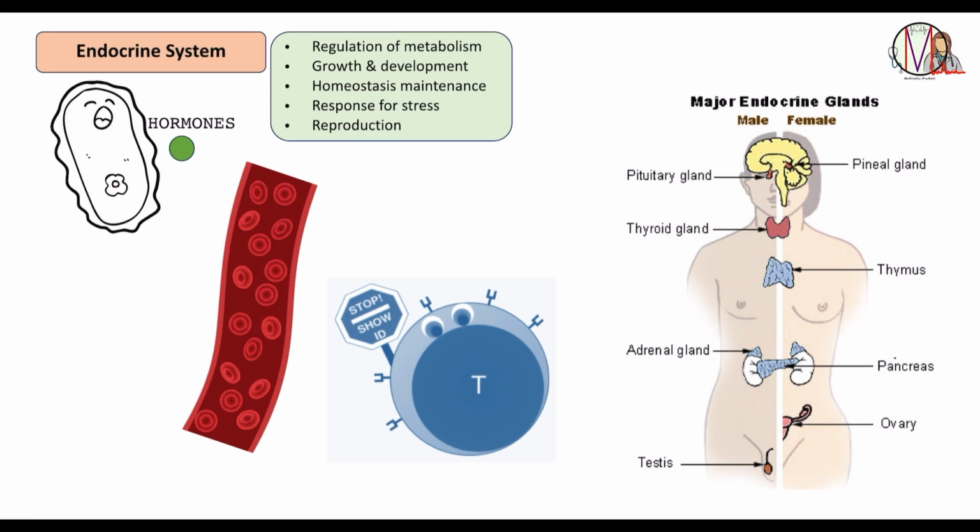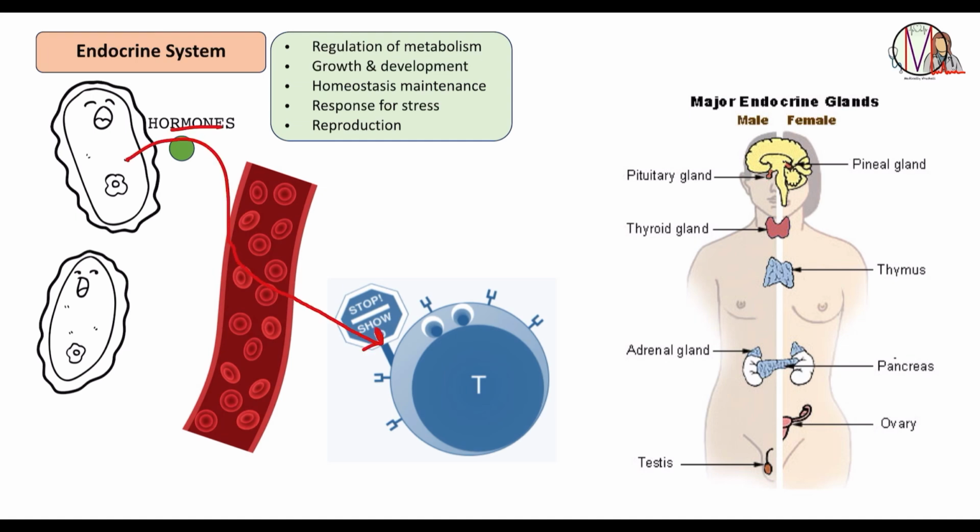Other than endocrine signaling, there is paracrine and autocrine signaling as well. As we now know, in endocrine signaling, the hormones are released into the bloodstream to reach the target tissue. But paracrine signaling is involved in localized communication, in which the hormones travel directly to the cells nearby. Whereas in autocrine signaling, the receptors are present on the same cell, and this mainly regulates cellular growth and development.